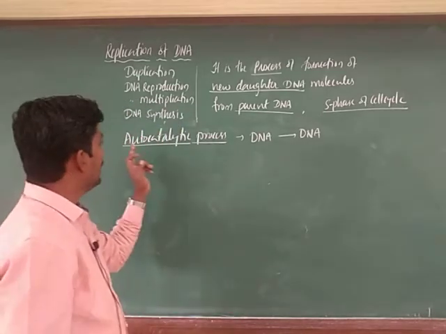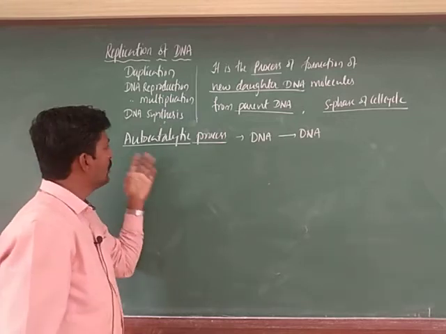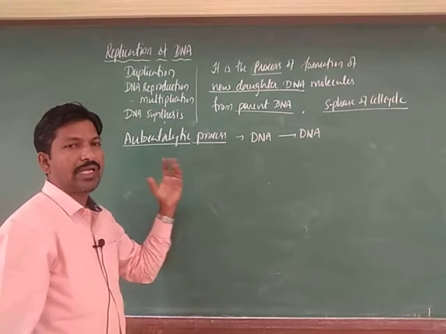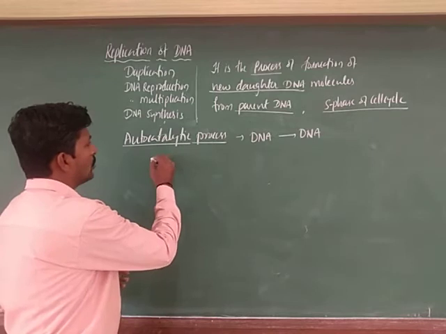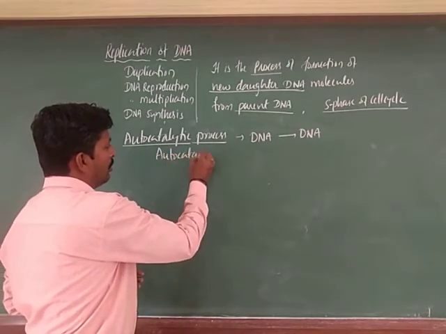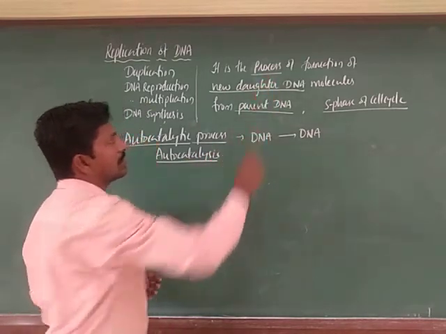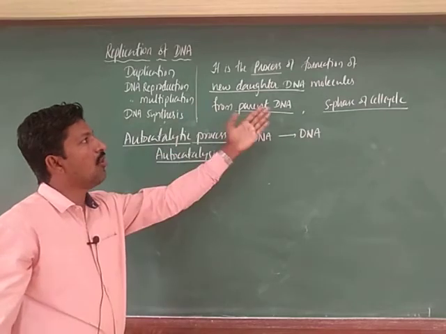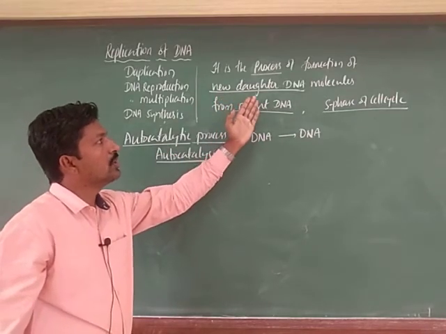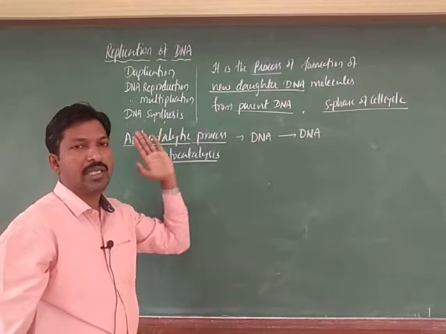Understood? Autocatalytic means auto, self, catalyzing, right. This process is called autocatalysis, the formation of two new daughter DNA molecules from a parent DNA, right.